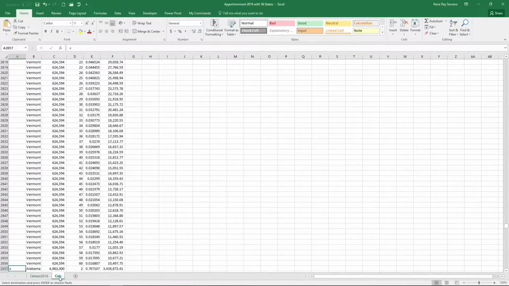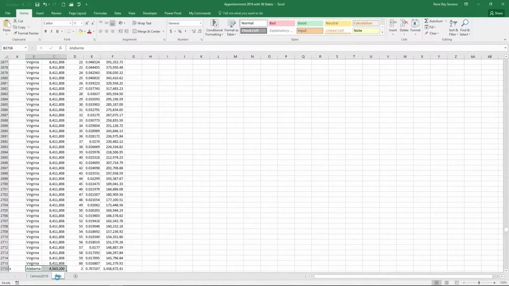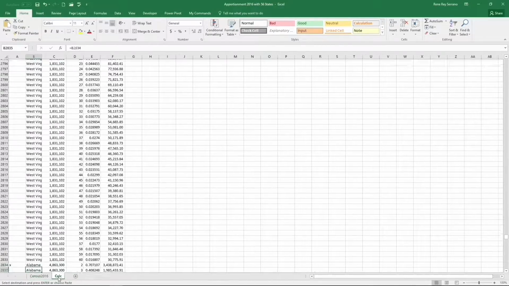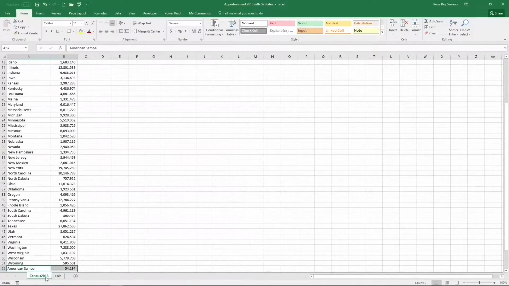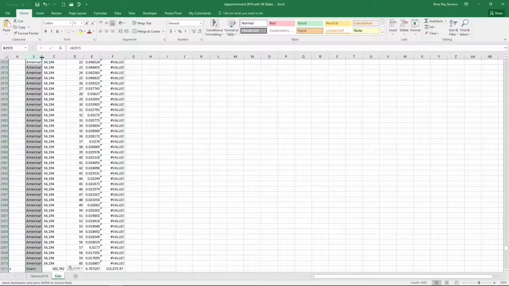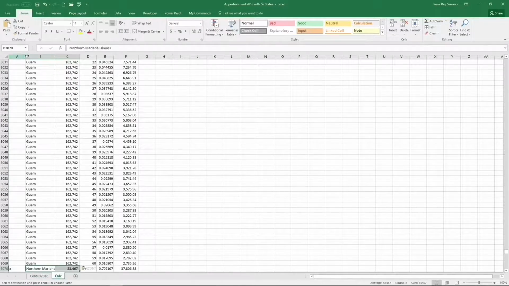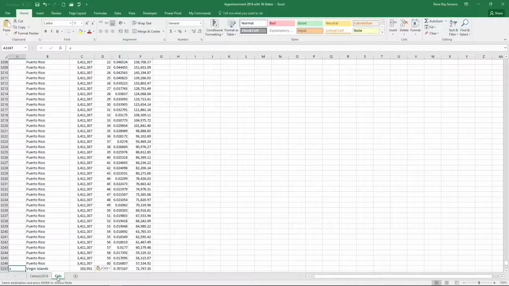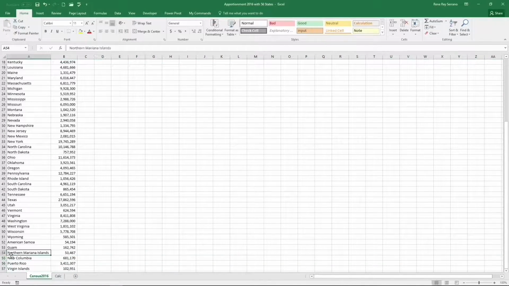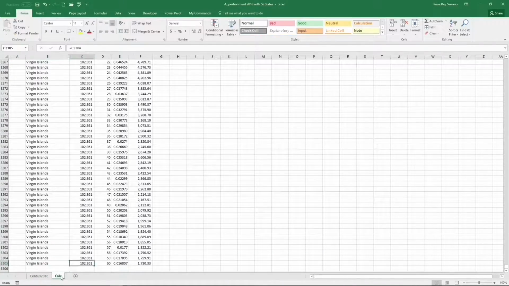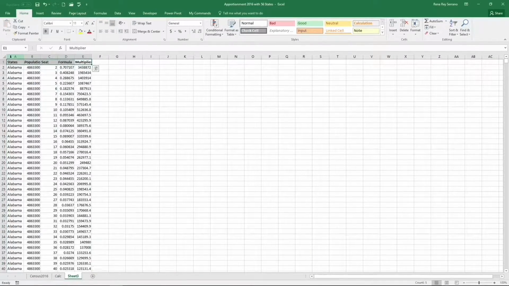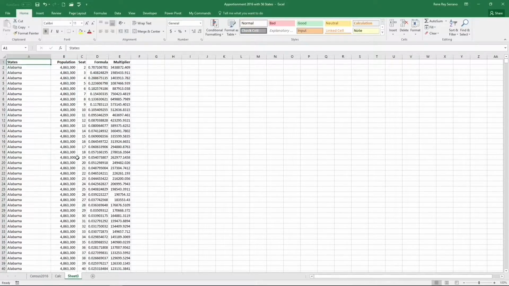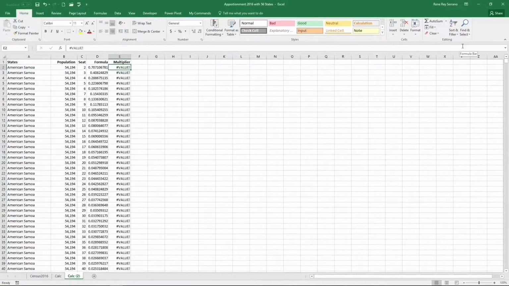Initially, I was having some difficulties with American Samoa. The formula wasn't working correctly, and it turned out that the information I was grabbing off the Google.com website and putting into the spreadsheet had the wrong format. So I figured that out, got it all corrected, and now I'm replugging all the information back into the spreadsheet, and I've got my actual multipliers, and I'm able to do the sort in just a few short moments. Let's take a look here.